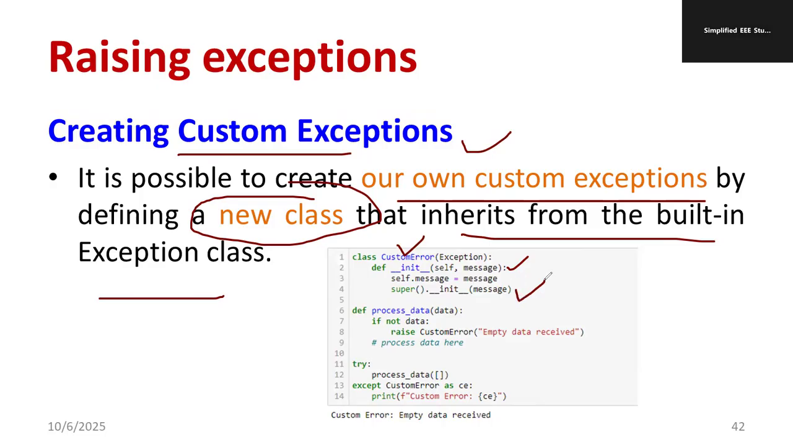What you are supposed to do is create another function called process_data. If not data, raise the custom error. This is actually called here, and you are also using the raise statement. Moreover, we are creating our own class, a new class that you are going to create.